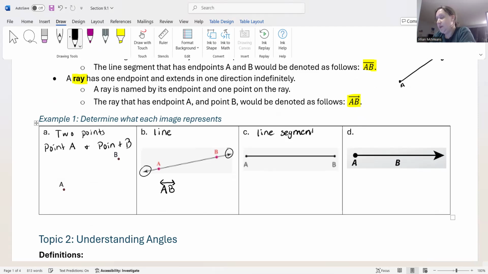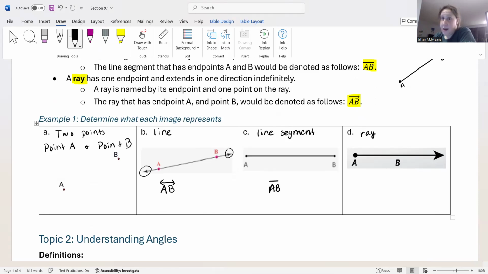It's a portion of a line between two points. You find any two points on a line and take that little chunk out and you have a line segment. So we would call this line segment AB, and we put just a little line without arrows on top. Nice endpoints, no arrows.